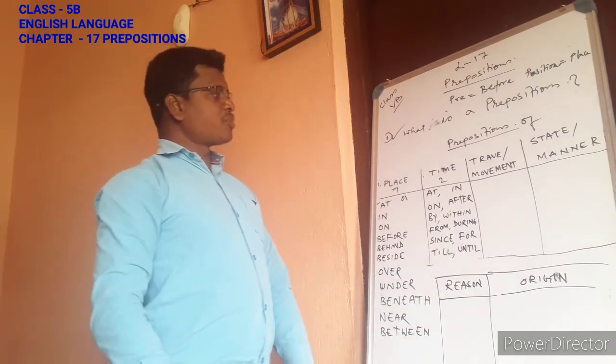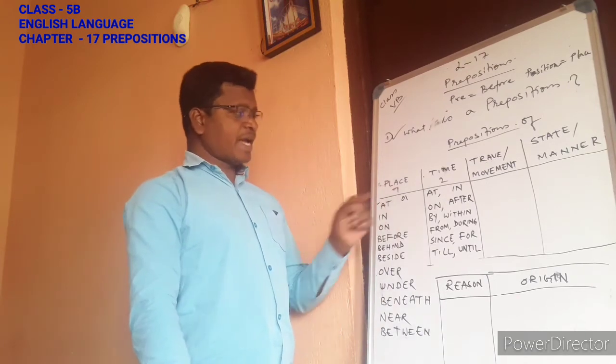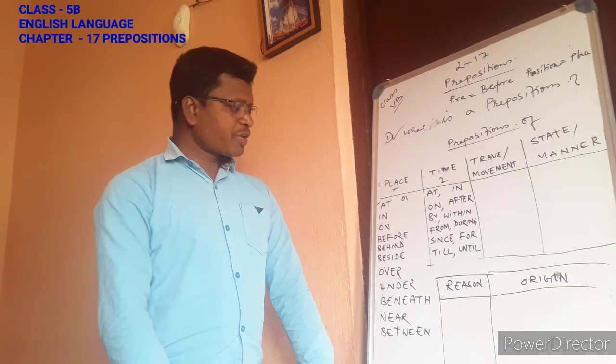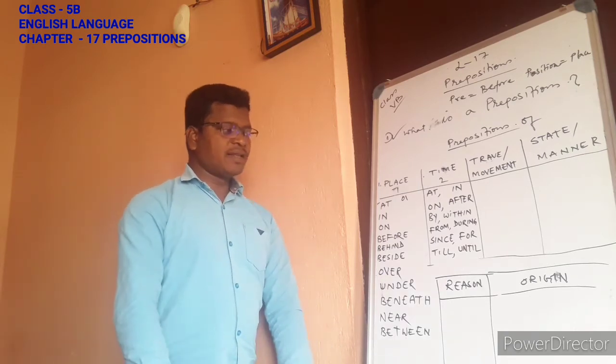So these are some examples of prepositions of time: at, in, on, after, by, within, during, since, for, till, until.